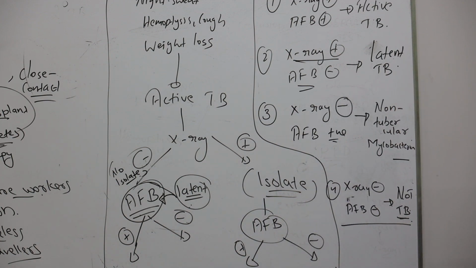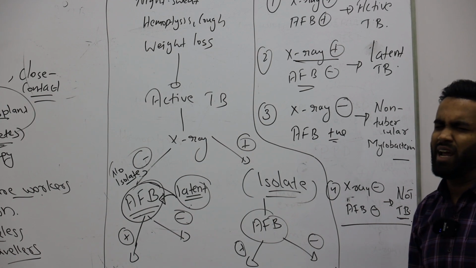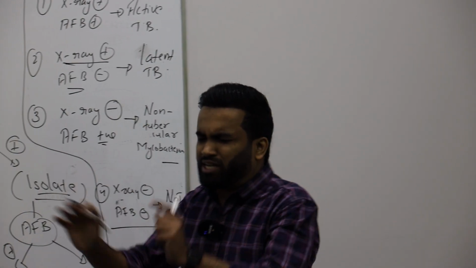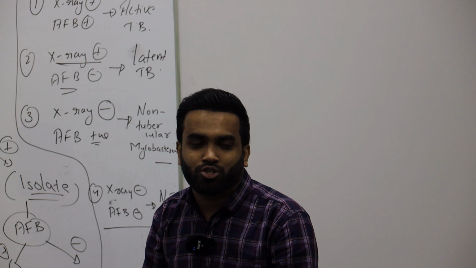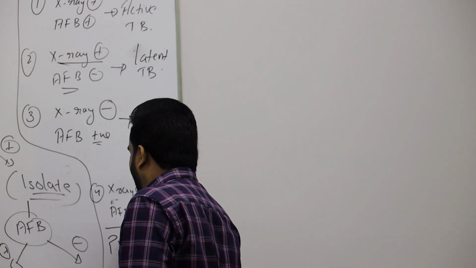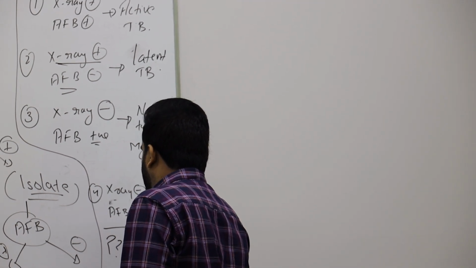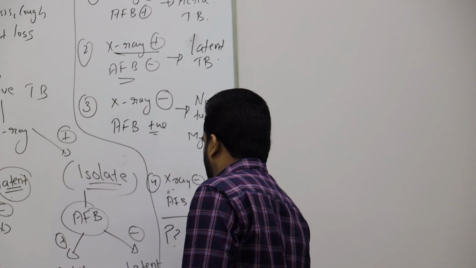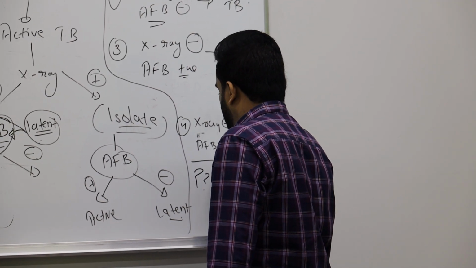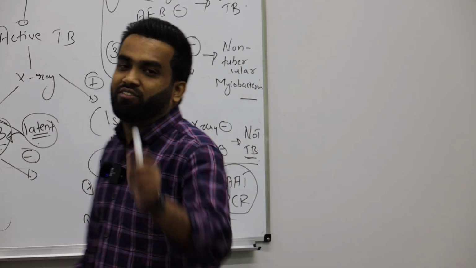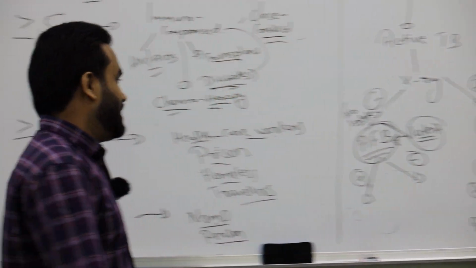But still, if you are a doctor confused, thinking my God, can I tell him he doesn't have TB at all, you have the best test to confirm. If you are still doubting, go for a nucleic acid amplification test. It is a type of PCR test. Do it, confirm, and give him the report: you don't have any TB.